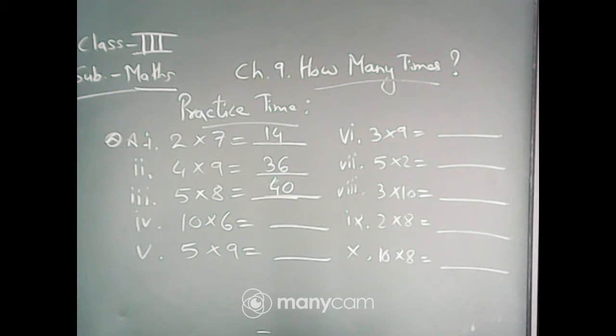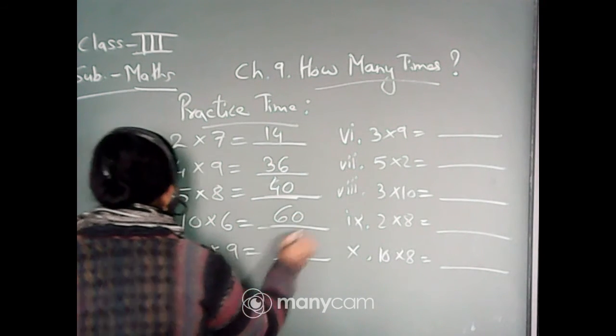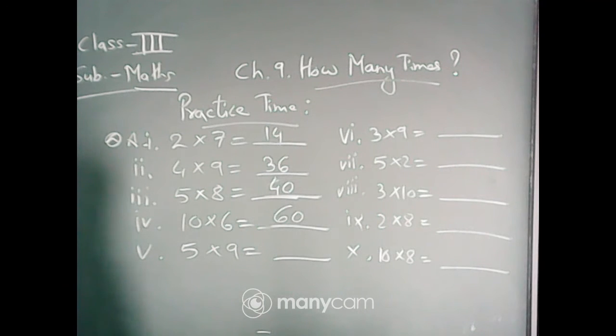Now 10 into 6. 10 sixes are? Very nice. 10 sixes are 60. Very active class. It is 10 into 6, 60, and you can also do 6 into 10. 10 into 6 as well as 6 into 10, both are the same.